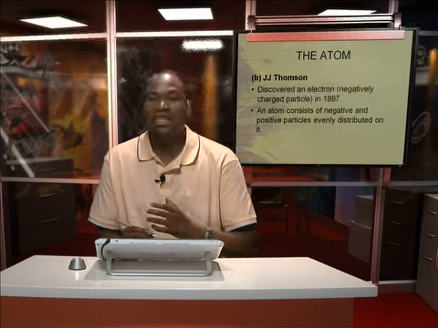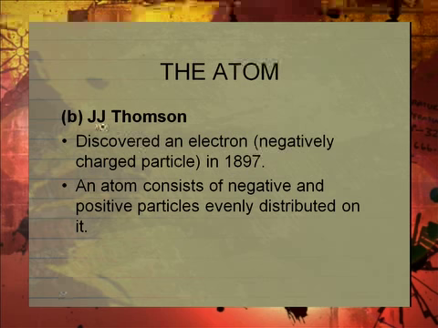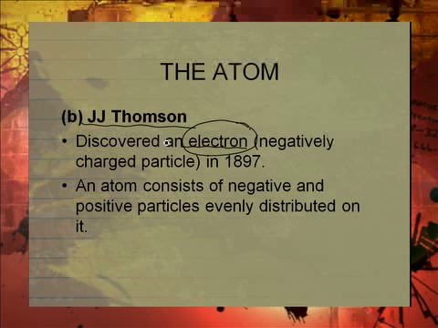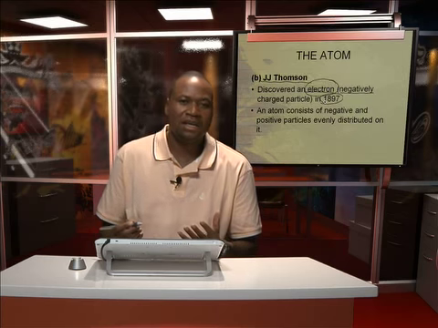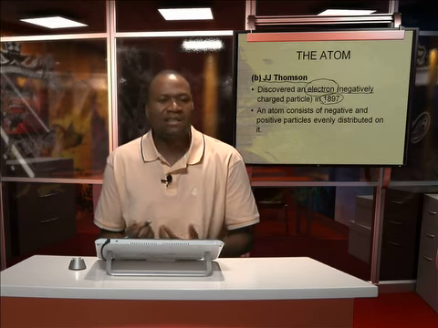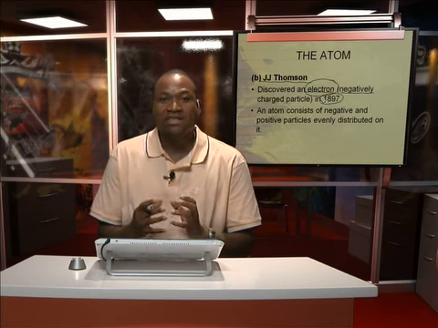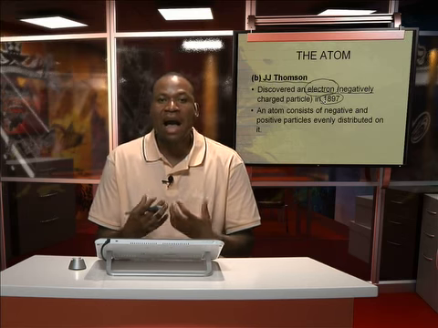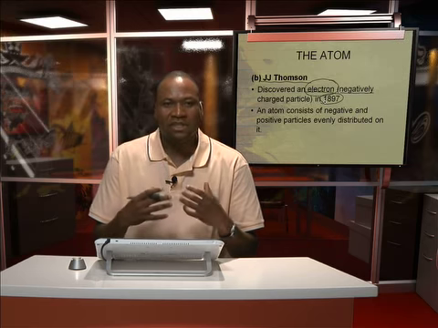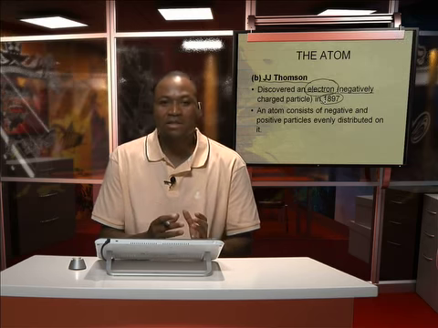Let's have a look at what J.J. Thomson said. J.J. Thomson looked at the atom as well, and he made a very important discovery that an atom actually consists of particles called electrons, and these particles are negatively charged. He found that around 1897. Somebody would ask, what is the significance of 1897? Even in science, we need to know how things developed. Here we're looking at how the atom was discovered, and how the theory around atoms developed.